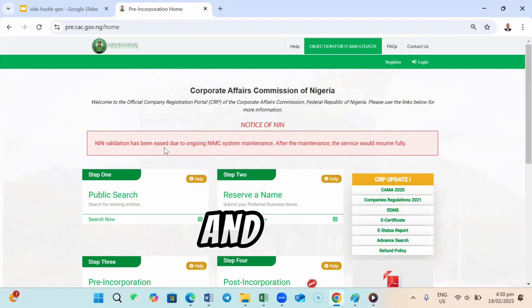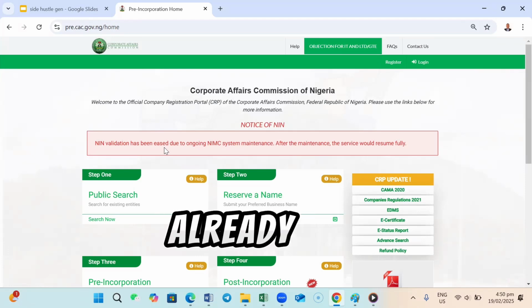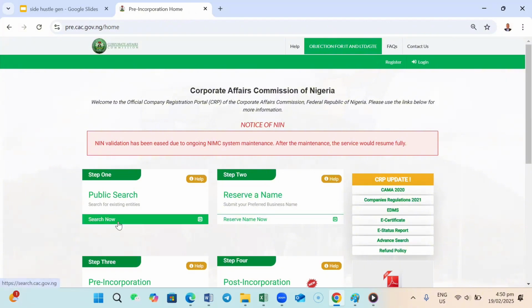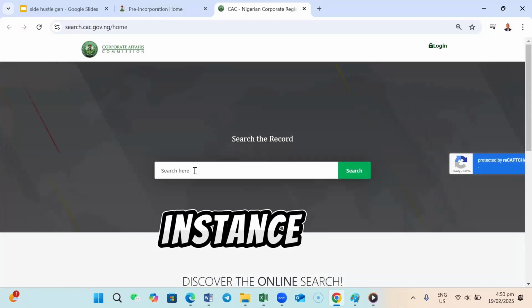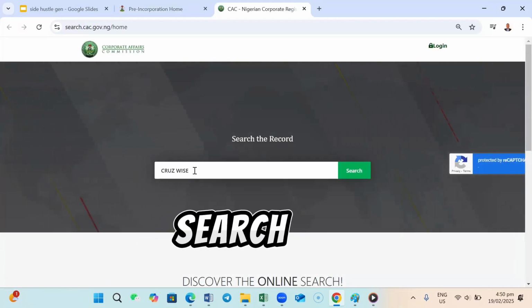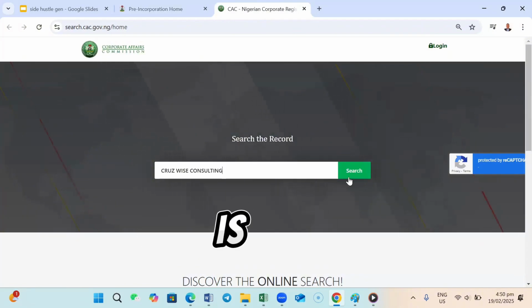So let's proceed and see how you can search the public user interface to see if a name is already registered. So let's check. Let's use CruiseWise Consulting, for instance. So we'll search CruiseWise Consulting.